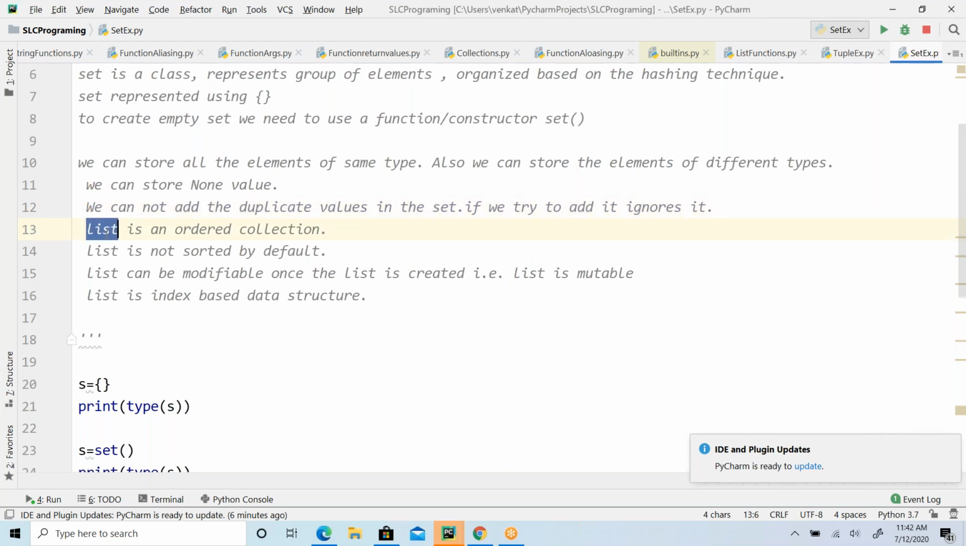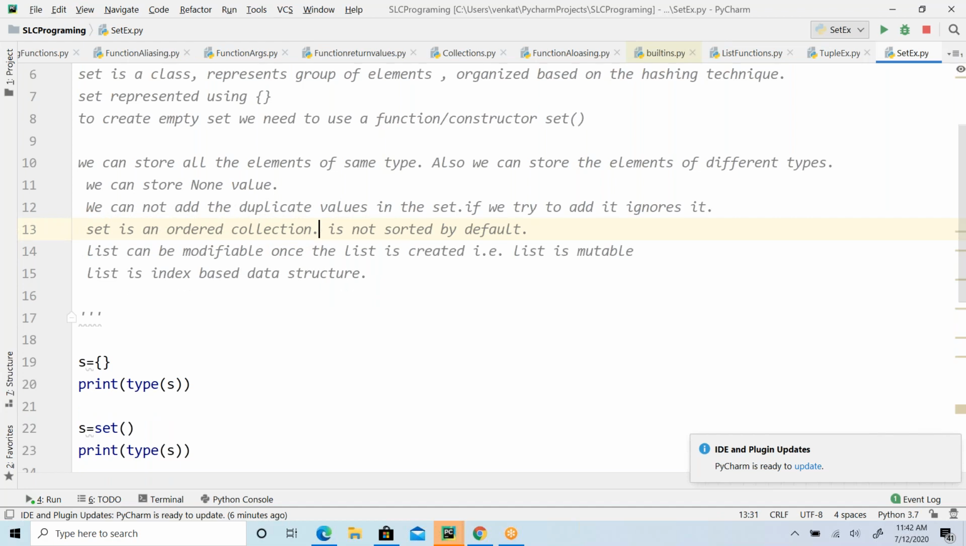So now when it comes to whether a set is an ordered collection, a set is not sorted by default. See that, ordered means what?